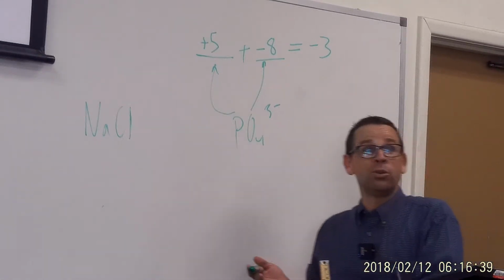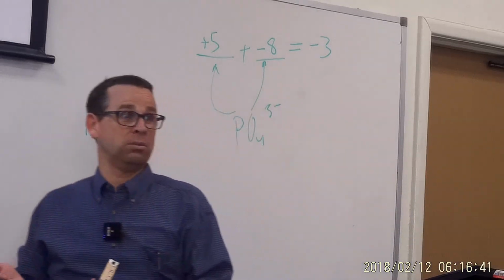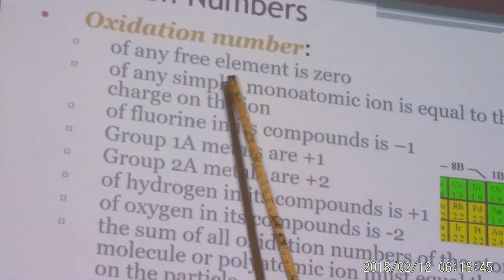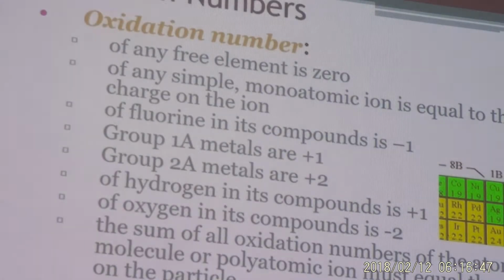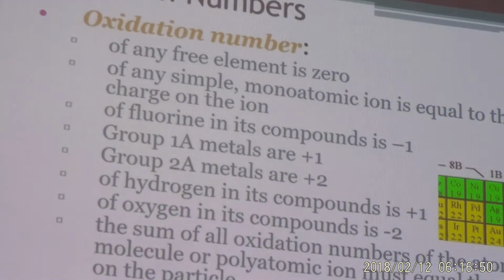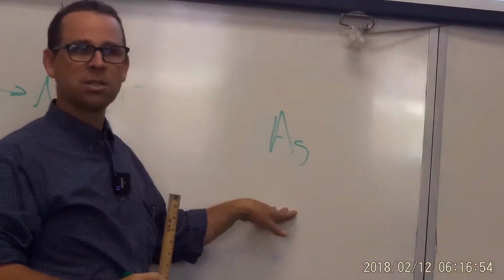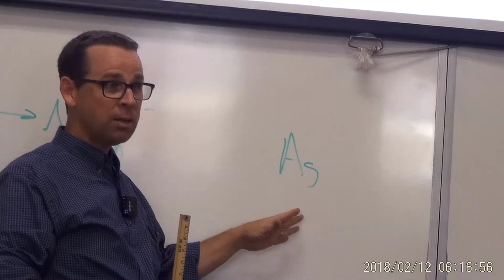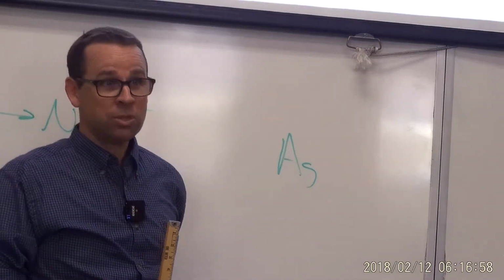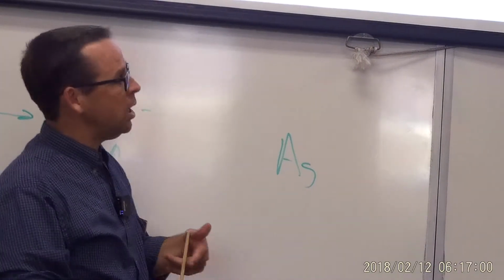There's not a single rule that I've introduced to you that's new yet, though. The first rule is that if elements are by themselves, their charge is 0. If I draw that, you know that the number of protons and electrons is the same. So that means there's 0.